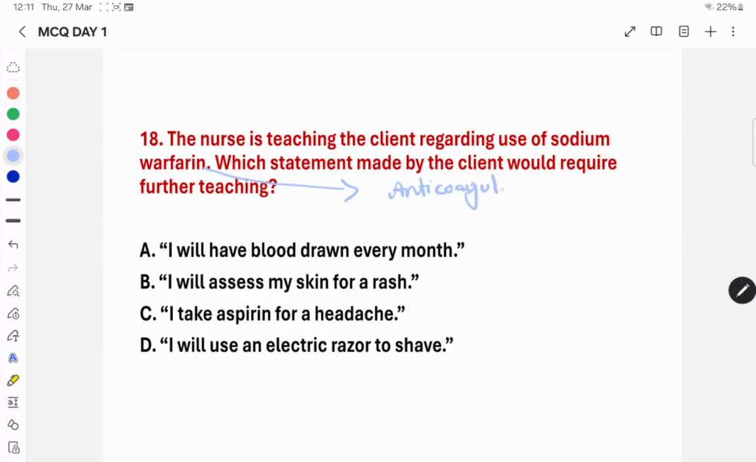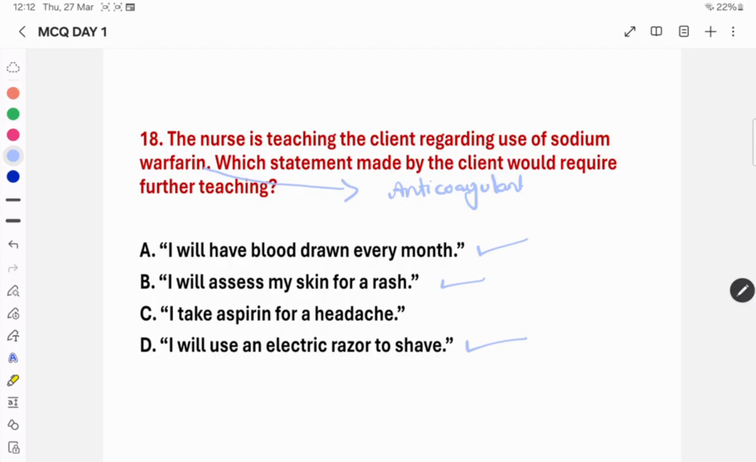We can expect the following. First, if the person is using an anticoagulant, there are increased chances of bleeding. So here I will use an electrical razor. Yes, they should use an electrical razor. Then I will assess my skin for a rash. Yes, they have to assess the skin regularly: is there any bleeding or rashes? Then I will have blood drawn every month for regular blood investigation. That is also the right thing.